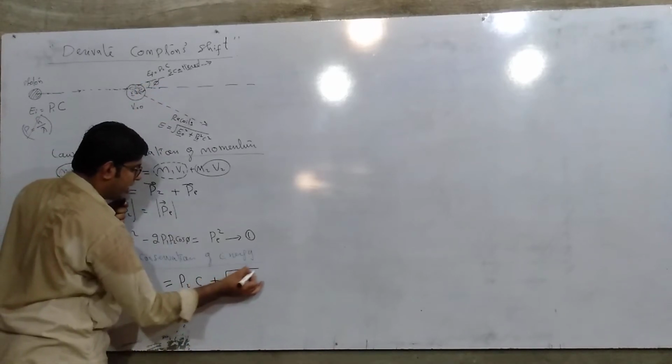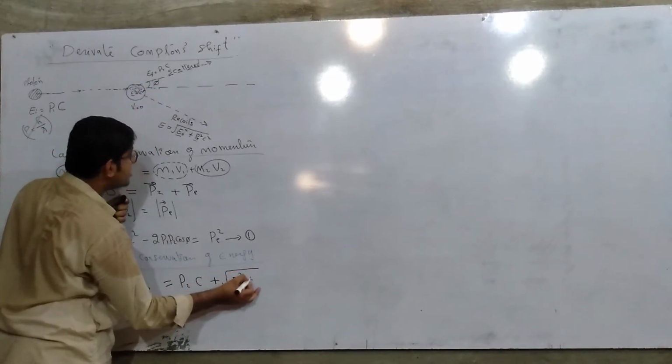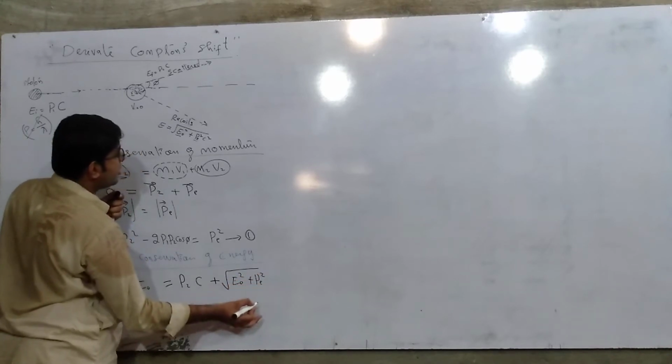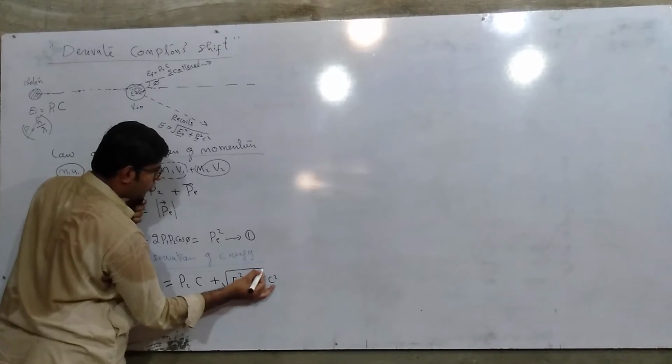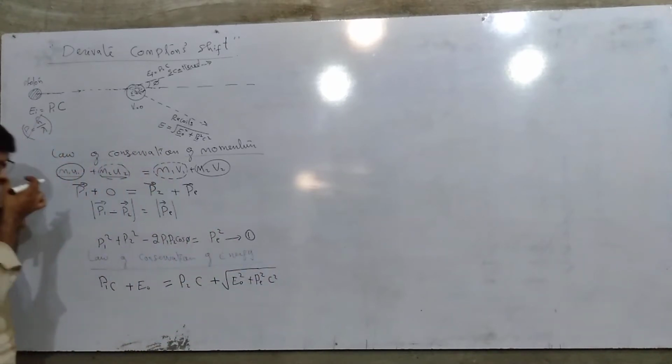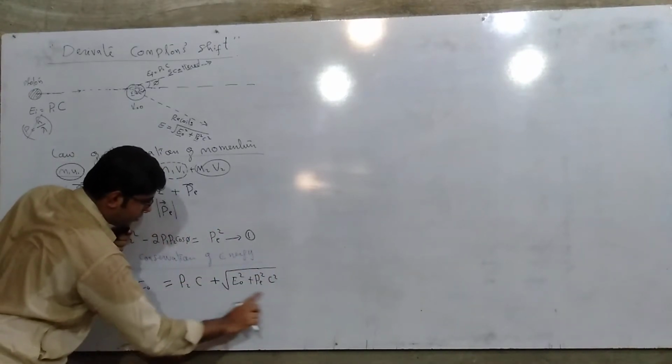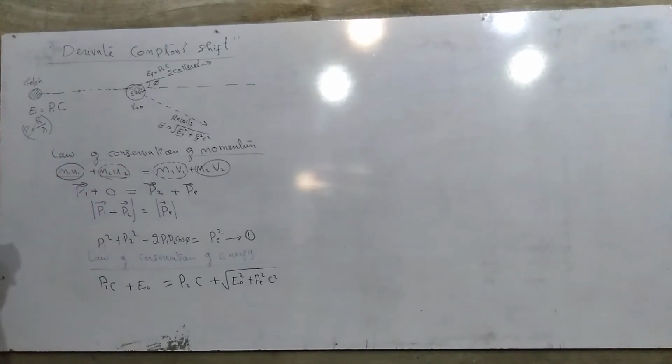This extra term comes because it also gains energy from the incident photon. Therefore, we can write it as the square root of E naught square plus Pe square into C square. This term is the equation of energy for the particle, which was firstly at rest and then moves with a certain velocity.